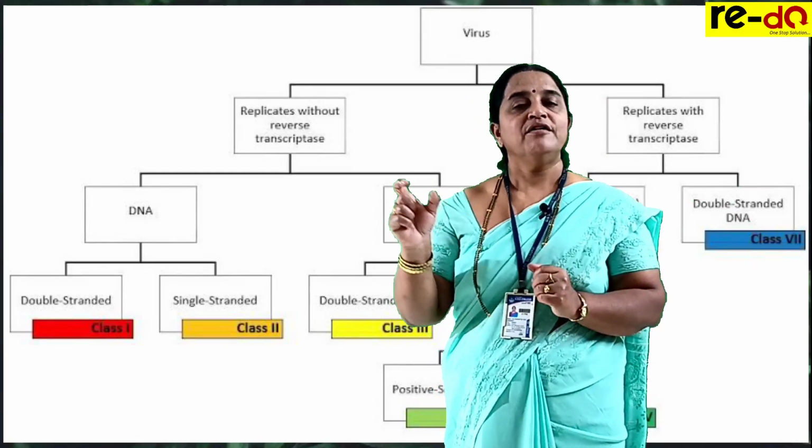Phyto refers to plant. Phage means virus. Phytophage means virus affecting plants. Zoophage, zoon means animal, virus affecting animals. Bacteriophage, virus affecting bacteria. The first virus discovered and studied properly is tobacco mosaic virus. It is abbreviated as TMV.